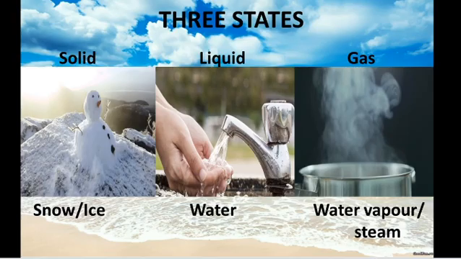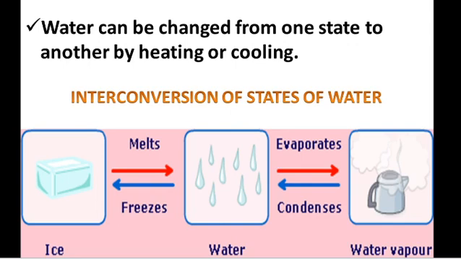And the next one is states of matter. We already know there are 3 states of water: solid state, liquid state, gas state. In water the solid state is ice or snow. Liquid form is water. Gas state is water vapor or steam. We can call it water vapor and we can call it steam. So these are the 3 states of water. Water can be changed into another state by heating or cooling. This is called interconversion of states of water.